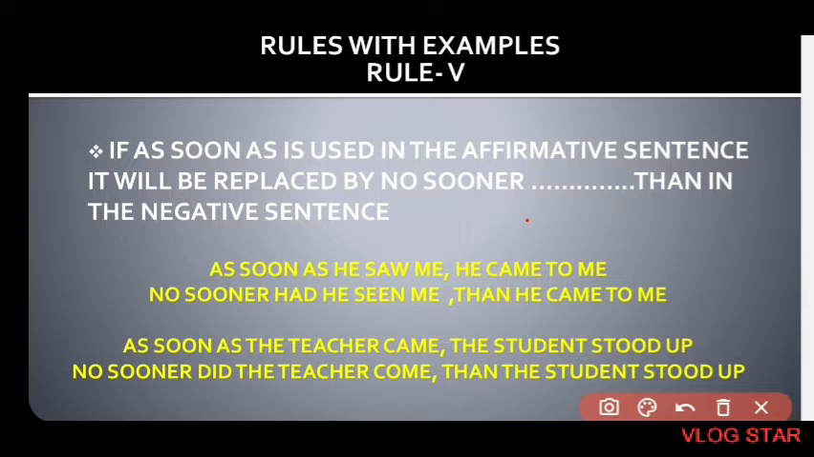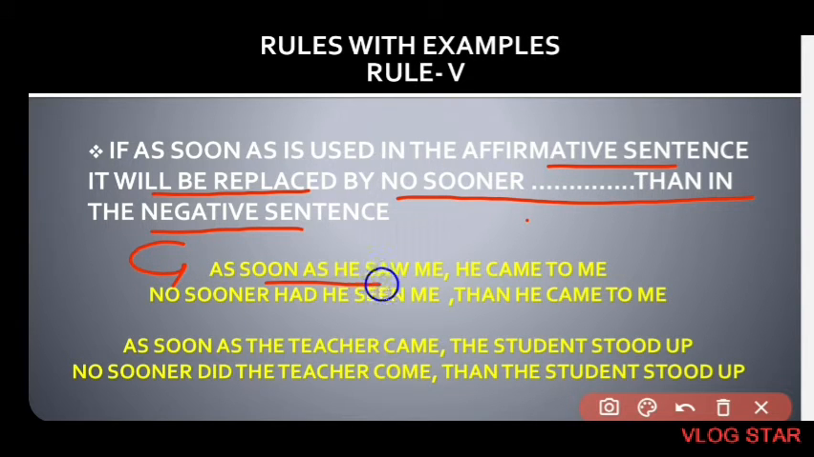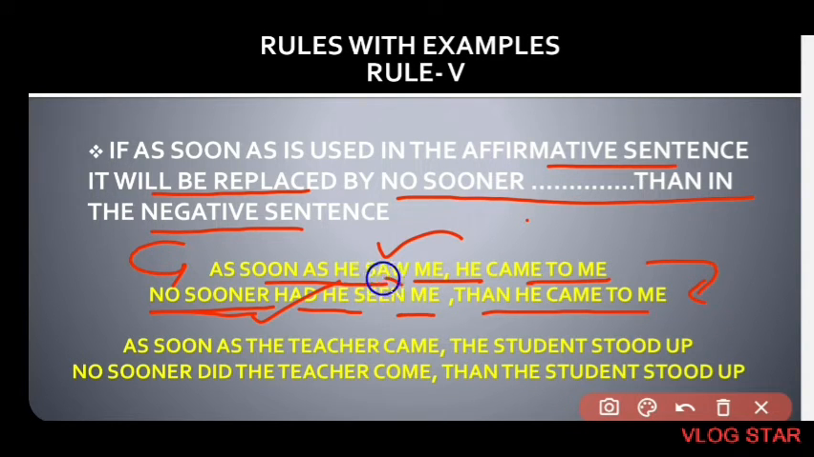If as soon as is used in the affirmative sentence, it will be replaced by no sooner than in the negative sentence. See the example here and you will understand it. As soon as he saw me, he came to me. So what will be the negative sentence of the affirmative sentence? The negative sentence will be: no sooner had he seen me than he came to me. Here had is used, so the verb will be in the past participle, that is, its third form.